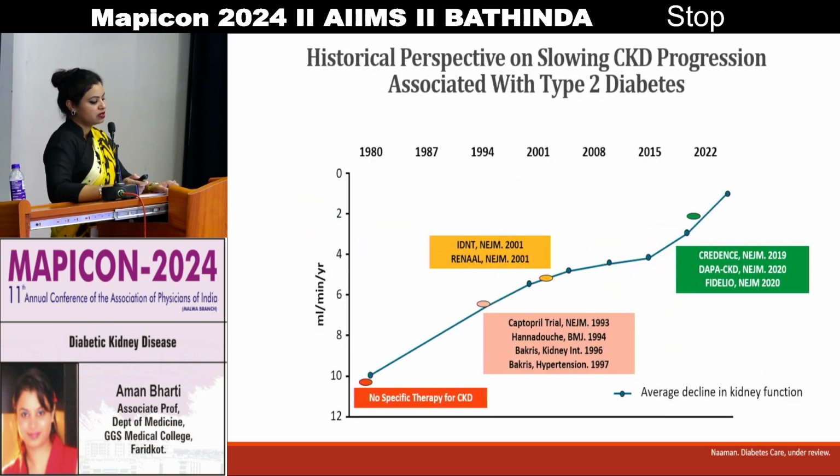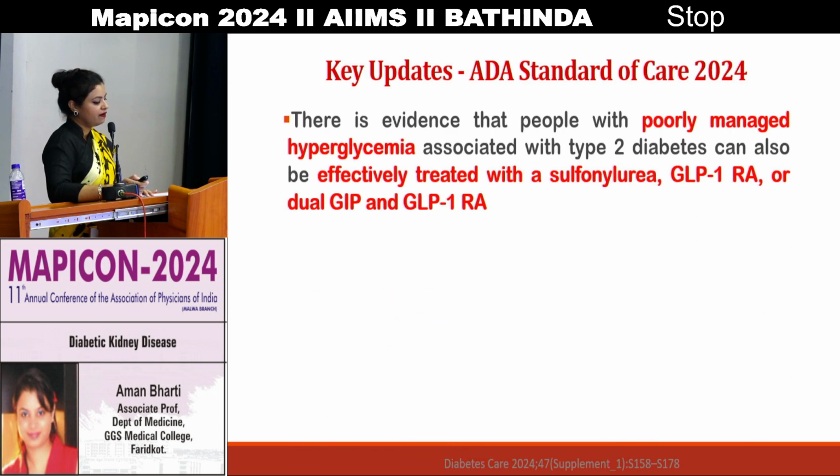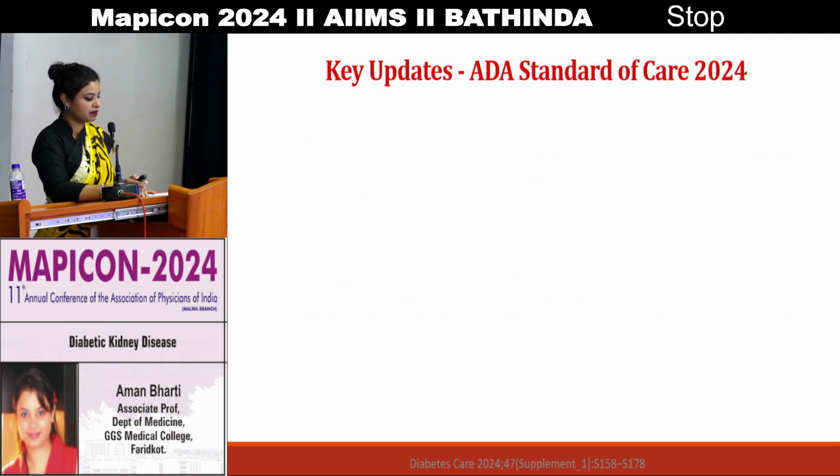There are a lot of historical perspectives on slowing diabetic kidney disease or CKD progression, from 1980 to 2022. There are a lot of trials which have been suggested and summarized all the drugs. So the key updates are: there is evidence that people with poorly managed hyperglycemia associated with type 2 diabetes can also be effectively treated with sulfonylurea, GLP-1 receptor agonist and dual GIP. GLP-1 receptor agonist and tirzepatide have additional benefits over insulin and sulfonylurea, especially a lower risk of hypoglycemia.